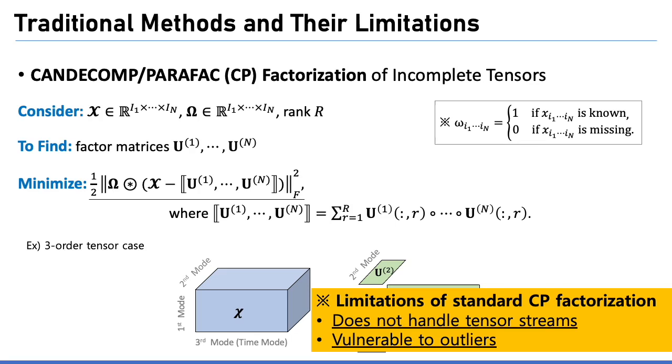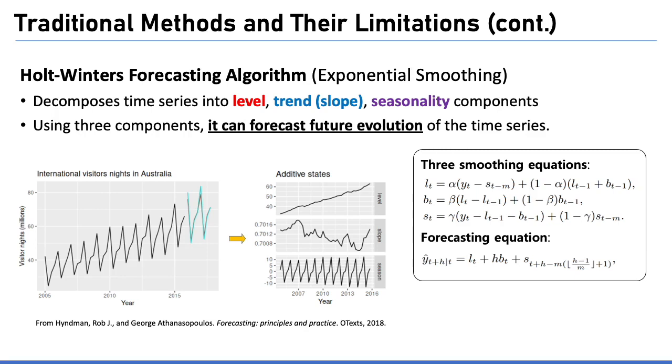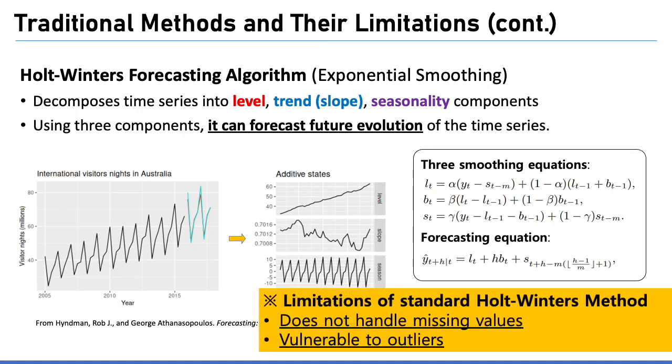Another traditional method is the Holt-Winters method. The Holt-Winters method is a very effective time series forecasting algorithm when time series show seasonality. It decomposes time series into level, trend, and seasonality components, and using them, it can forecast the future evolution of the time series. However, the standard Holt-Winters method does not handle missing values and is vulnerable to outliers.